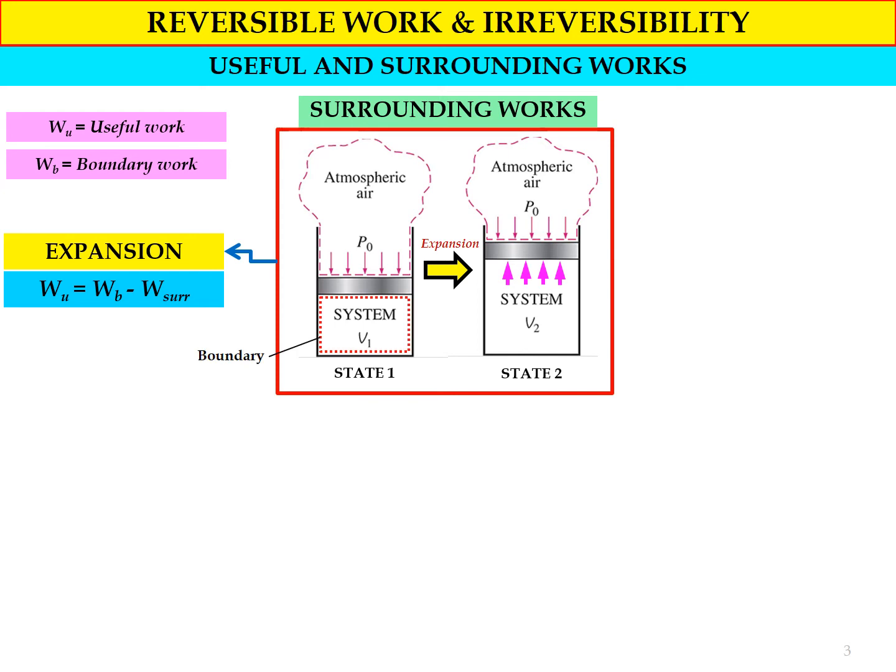Okay, so the figure shows the boundary of the system for state number 1 and also state number 2. And W sur is equal to surrounding work, the work that is due to the force produced by the atmospheric air. Okay, that we call surrounding work.